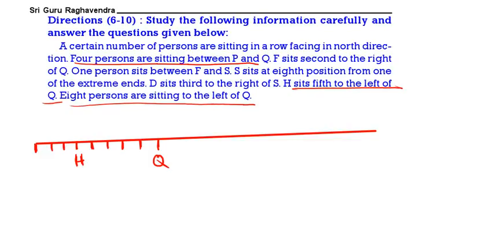Then S is at the 8th position from one of the ends. 1, 2, 3, 4, 5, 6, 7, 8. S. There is only one person between.